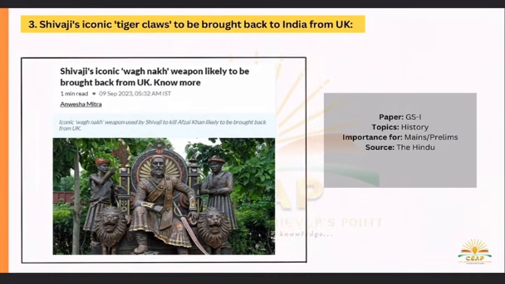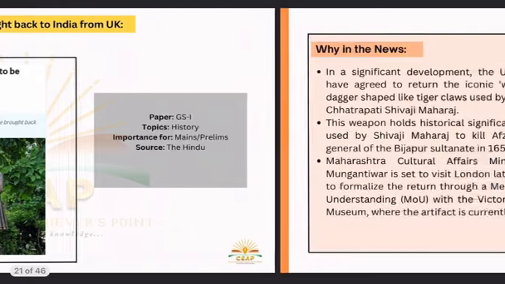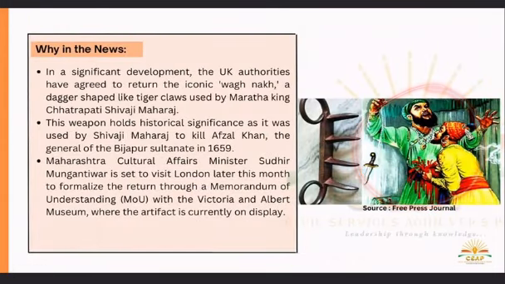Next, Shivaji's iconic tiger claws to be brought back to India from UK. Okay, iconic claw. When you see a picture, everyone remembers. We all know about Chhatrapati Shivaji. So in a significant development, the UK authorities have agreed to return this iconic Wagh Nak, a dagger shaped like tiger claws used by Maratha King Chhatrapati Shivaji Maharaj. This small weapon is currently a part of London's Victoria and Albert Museum.